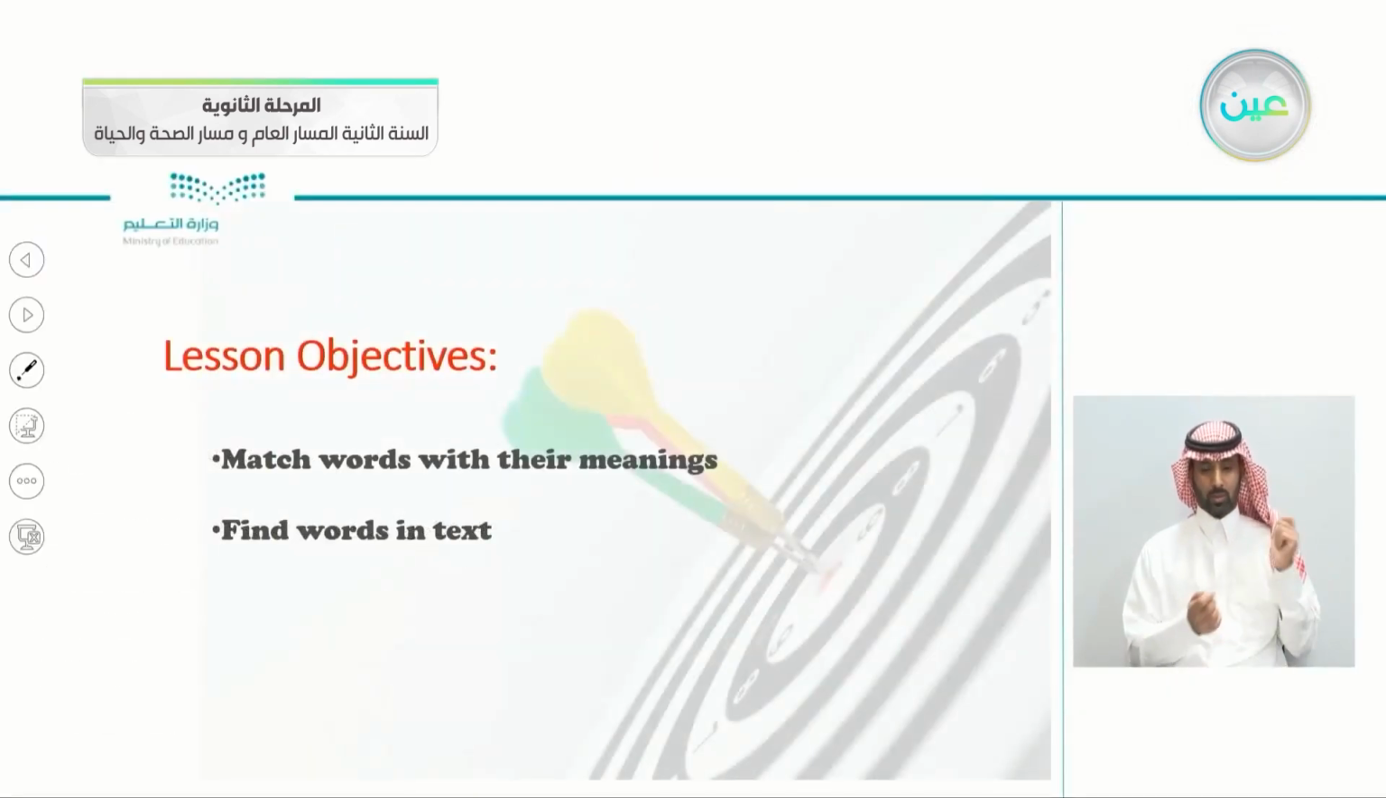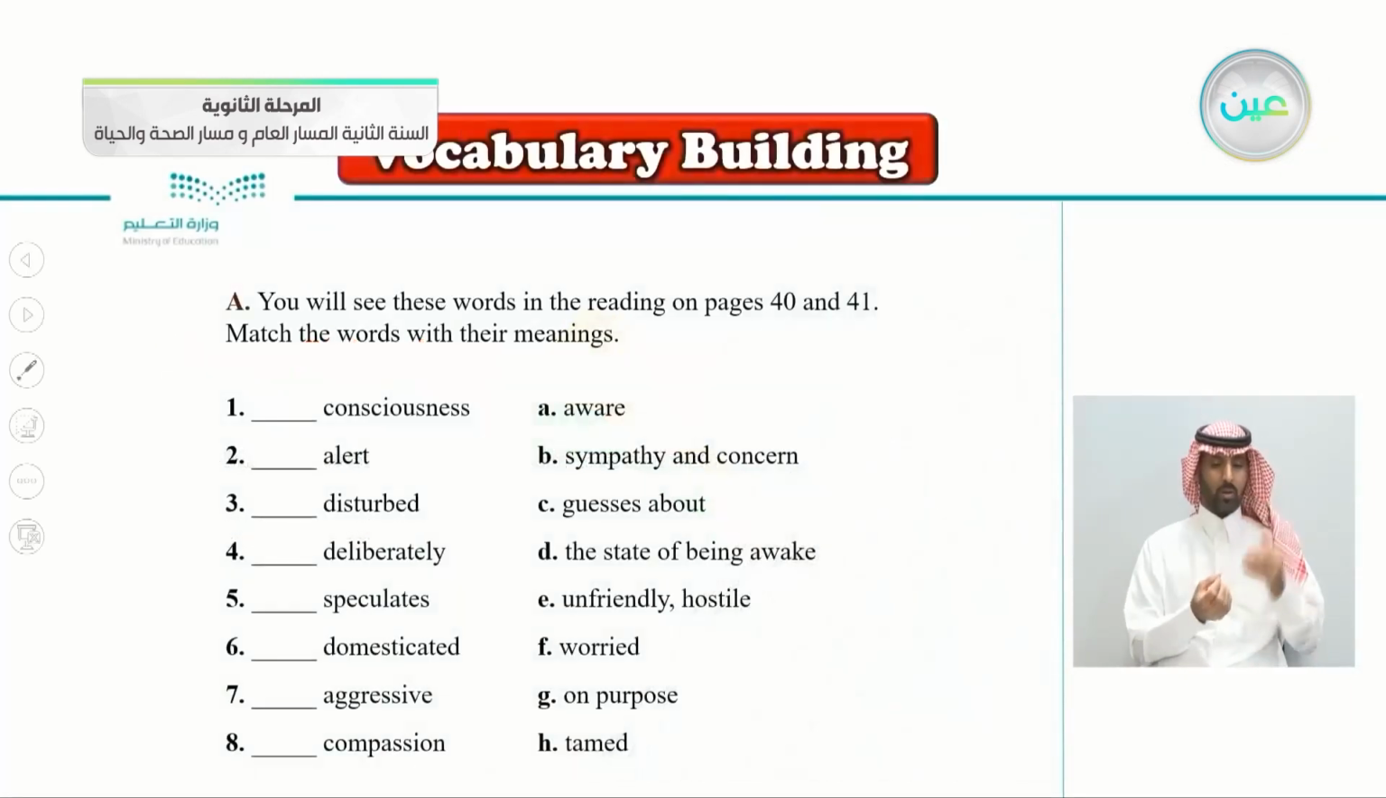Jumping to today's lesson. Match the words with their meanings. Find words in the text. So we have these words. Number 1, consciousness, alert, disturbed, deliberately, speculates, demonstrated, aggressive, and compassion. And we have to match them with the meanings here from A to H. You will see these words in the reading on pages 40 and 41. Match the words with their meanings.